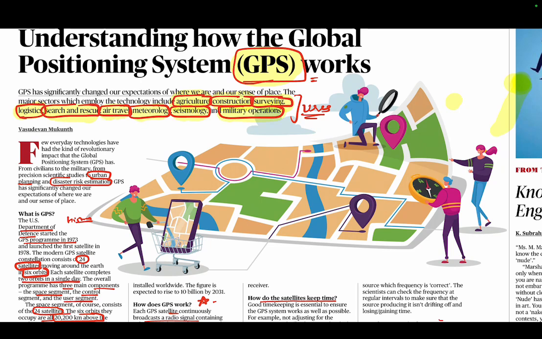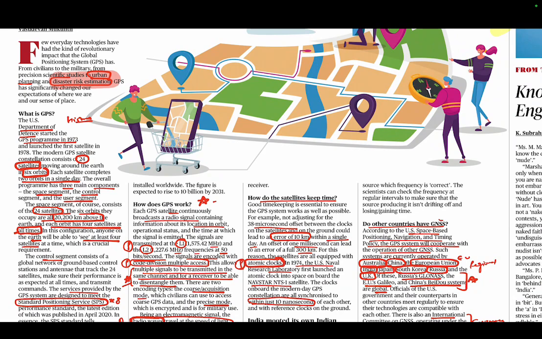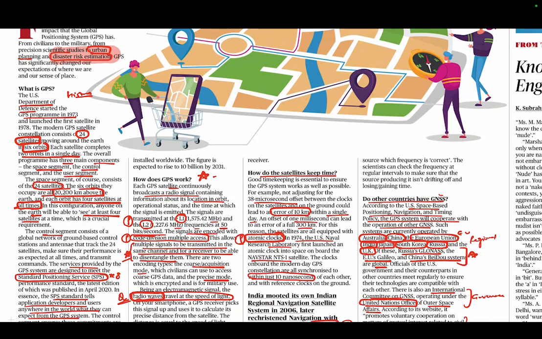So, you should know what are the use cases of this thing. What is the usage of the GPS? So once they tell in prelims that this can be used in this also, you know where it all can be used. Then if you go ahead, it also shows disaster risk estimation, maybe we can use GPS.